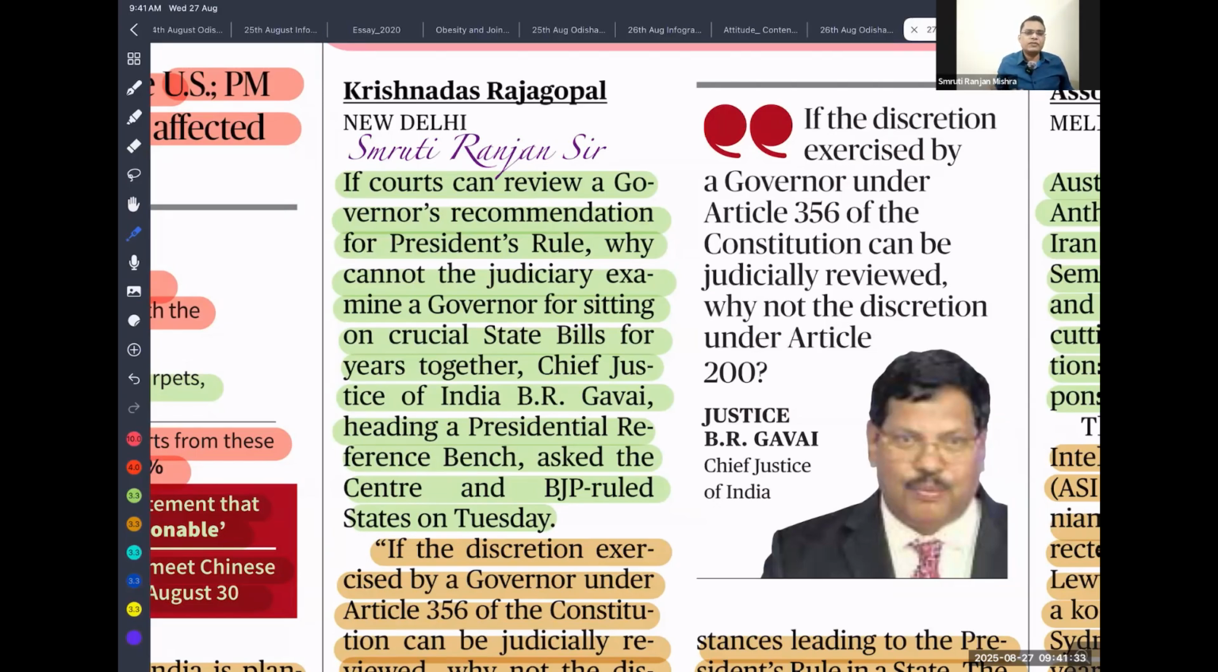But in the recent Tamil Nadu governor case, the Supreme Court gave a verdict that the governor and president need to act on the bill within 3 months. That led to the controversy, and the president filed a reference under Article 143 to clarify it. The Supreme Court says that if it can intervene in the case of president's rule recommended by the governor, why can't it also review if the governor is sitting over a bill for a year without passage?